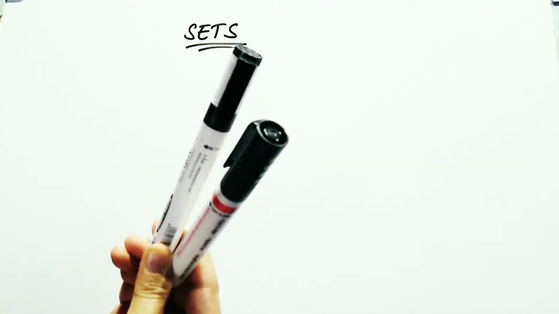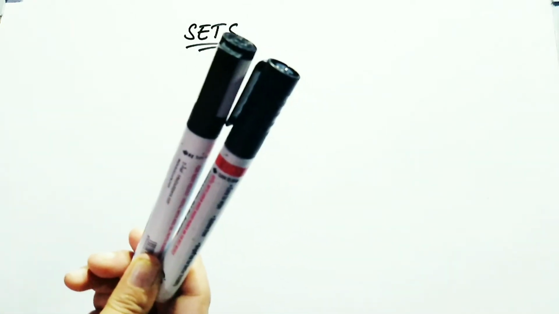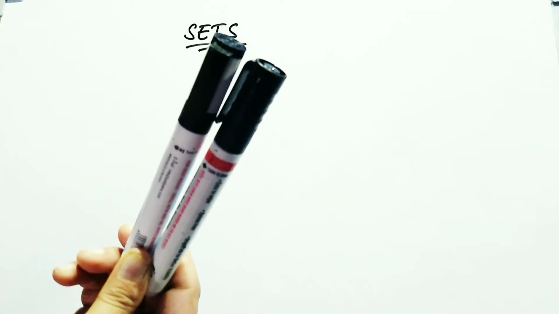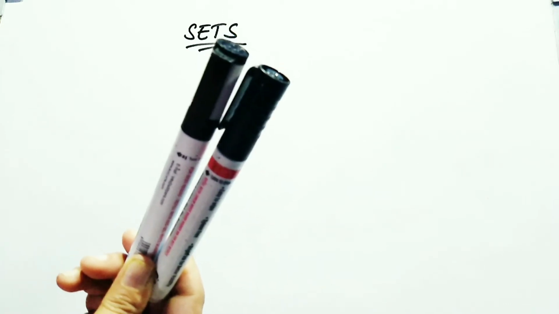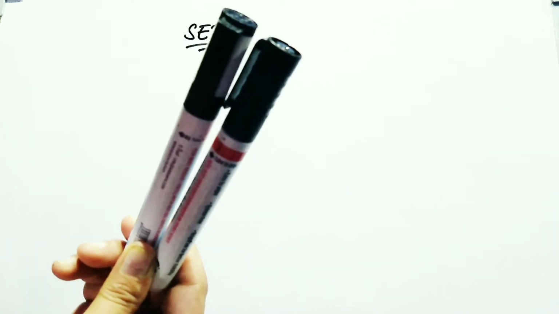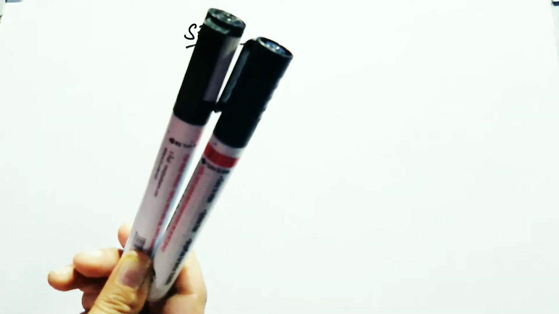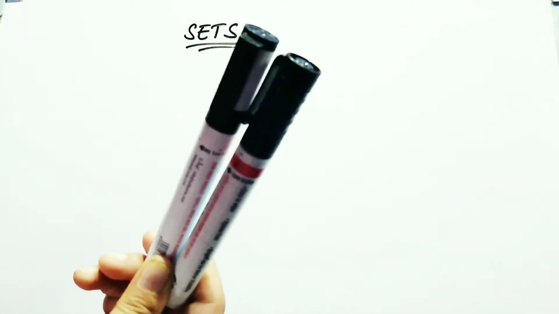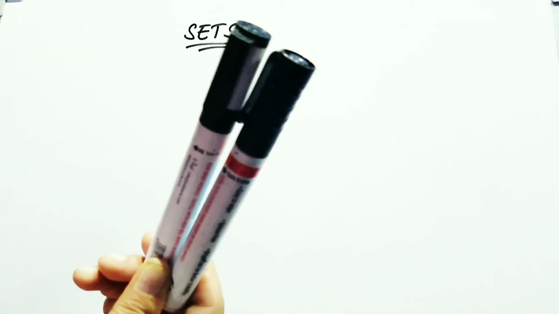What is a set? A set is nothing but a collection of things that have something in common. Just take an example. What is this? This is a marker pen. It is one of the set of marker pens. What is common in this set? Both are marker pens. Both are used for writing.